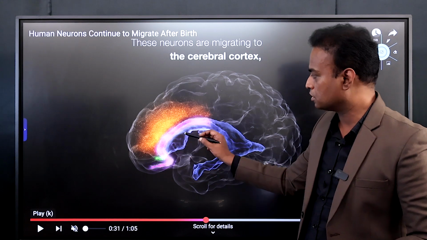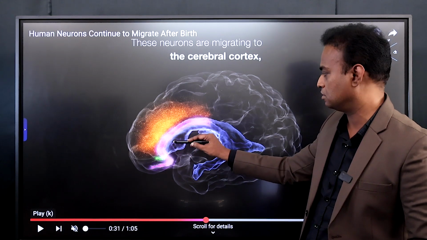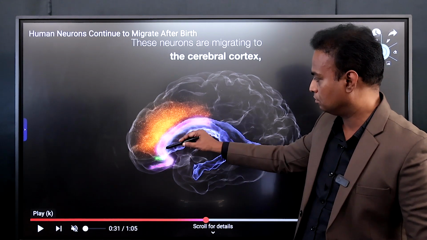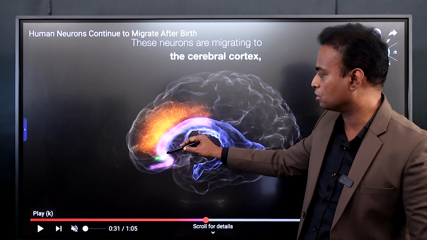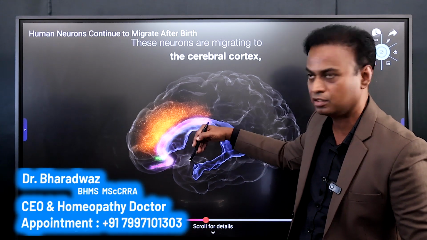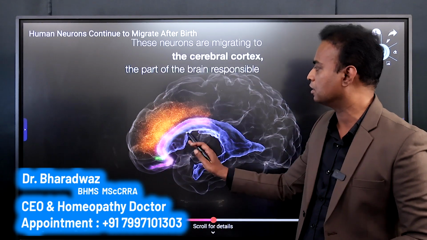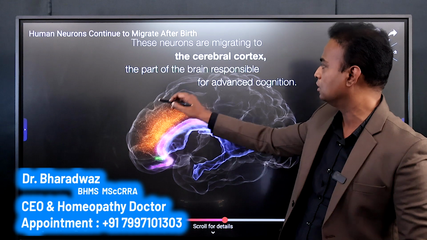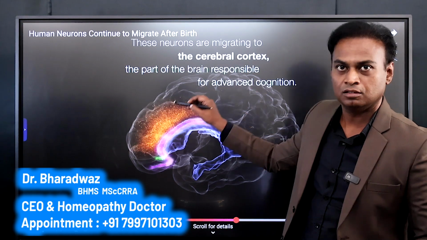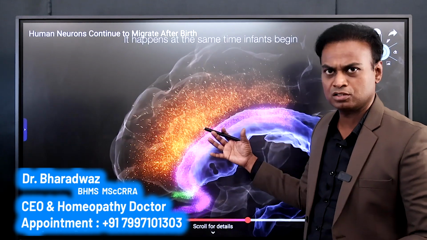The neurons that are migrated from the hollow spaces or the ventricles, the pink one where the neurons originate, and the orange one where the neurons are moving out. You can see the neurons are originating here and they are moving out. They move here and settle along the cerebral cortex or different parts of the brain.